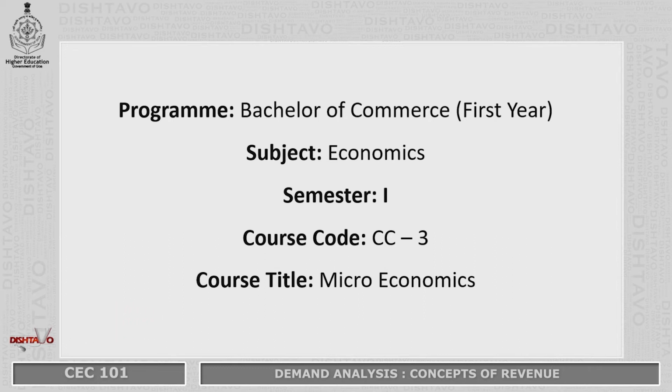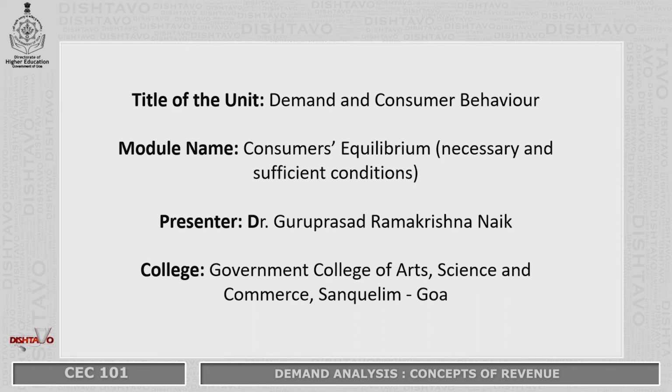This is a part of Unit 1, Demand and Consumer Behavior, module number 12. The paper code is CC3 Microeconomics.